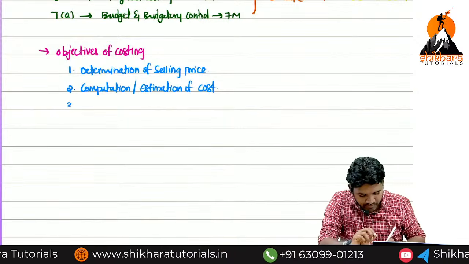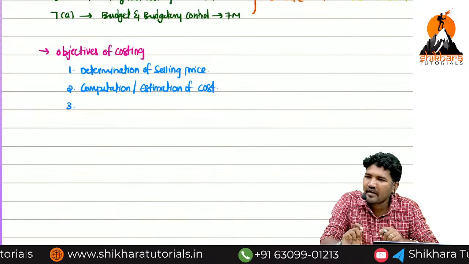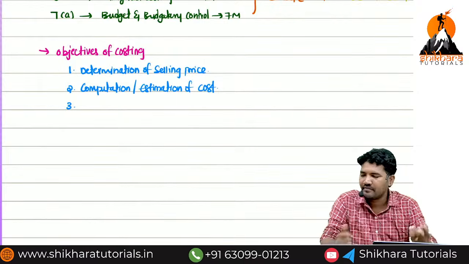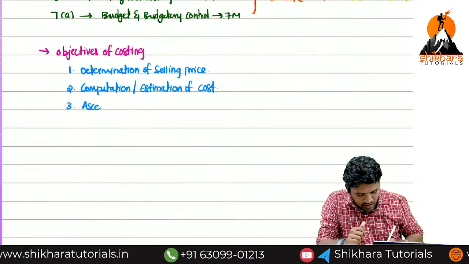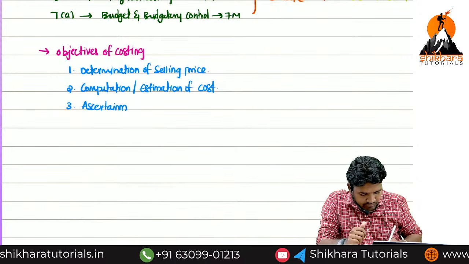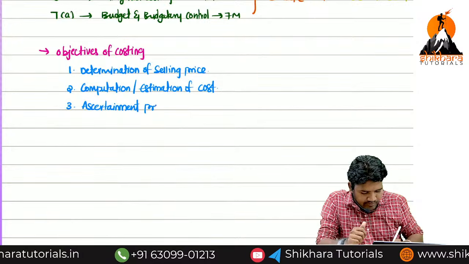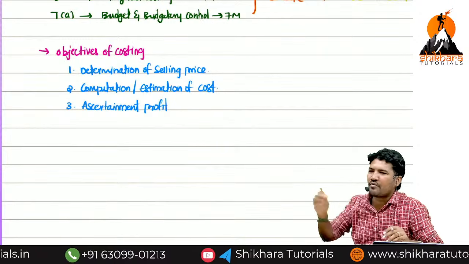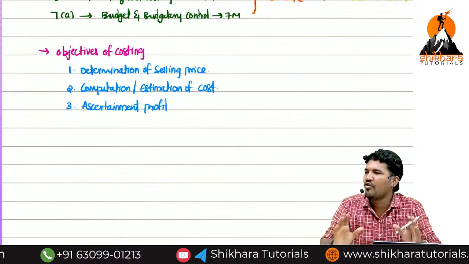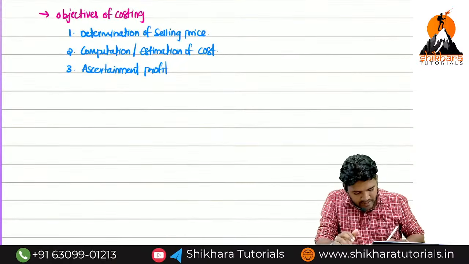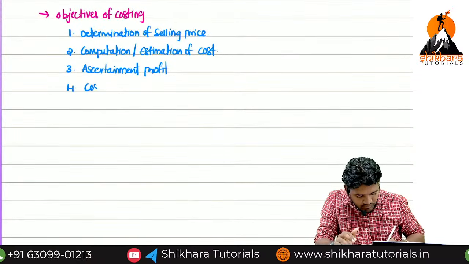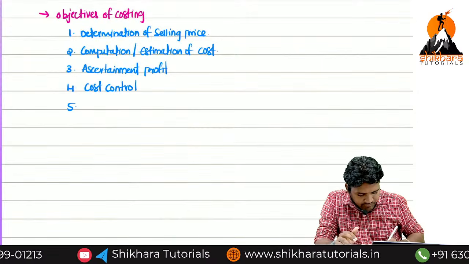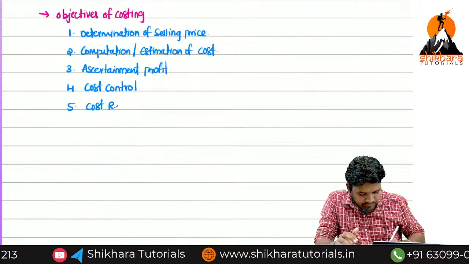But the third element, ascertainment of profit. You can also use calculation of profit, computation of profit. Ascertainment of profit. So these are the professional words: ascertainment, computation, determination. But you have to understand the theme. Next, the fourth one, cost control. And the fifth one, cost reduction.